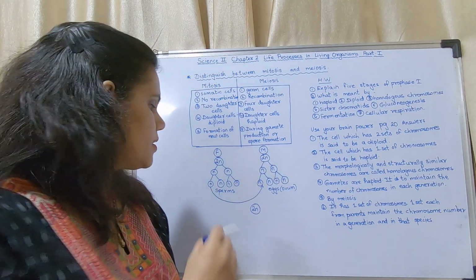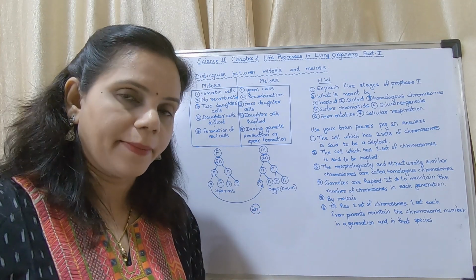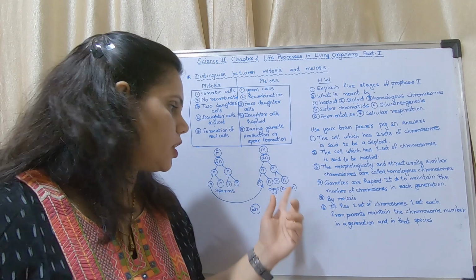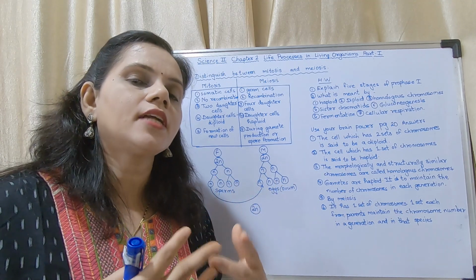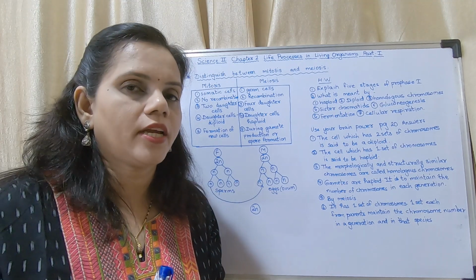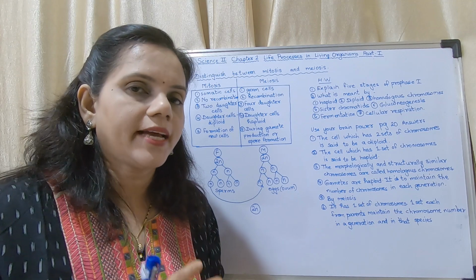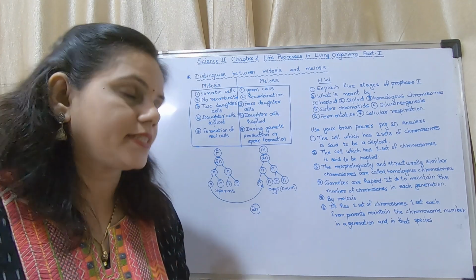What are gametes? Sperms are gametes. Eggs are gametes. Understood? So these daughter cells which are formed are called gametes. Gametes are those cells which are formed in the reproductive system, which combine together to form a zygote. The zygote develops into a new organism, which we will see in the next chapter.